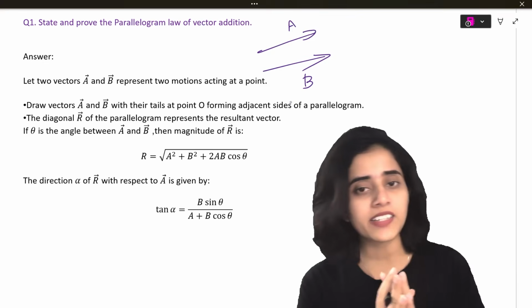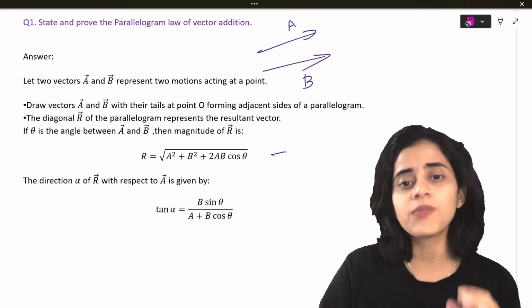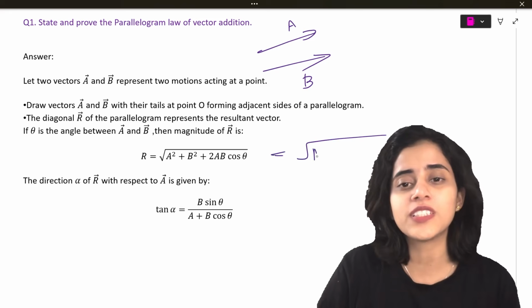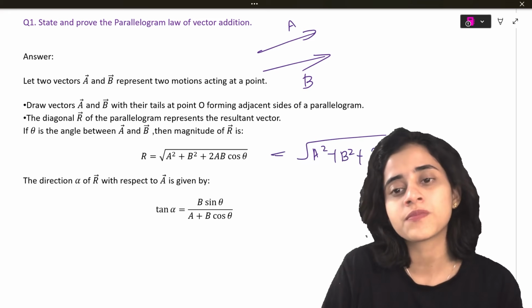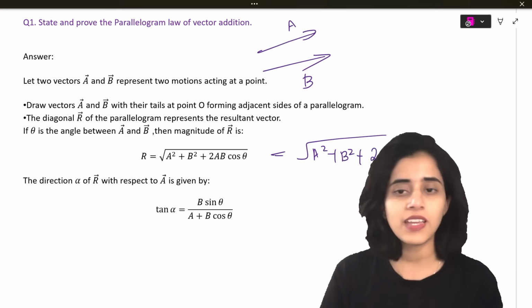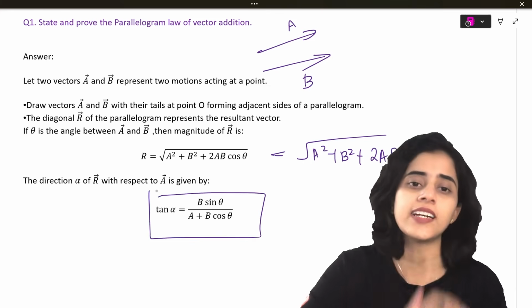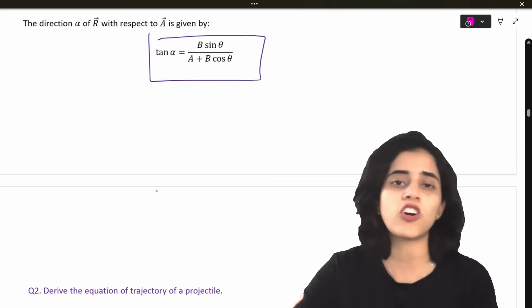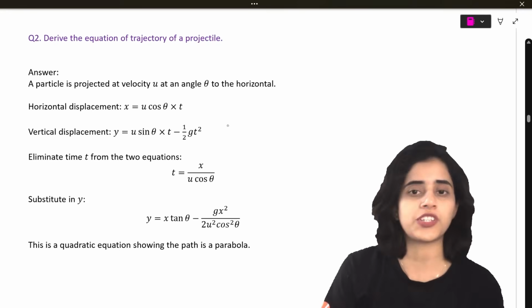So the resultant between A and B, how do you get that? You take the square root of a square plus b square plus 2ab cos theta. And the angle is given by tan alpha equals b sin theta divided by a plus b cos theta.